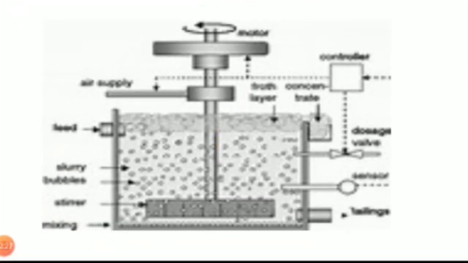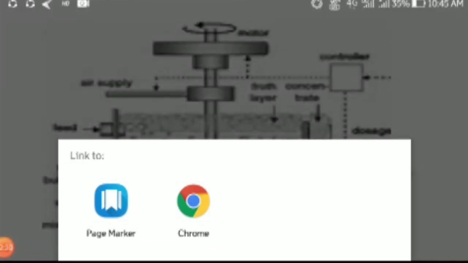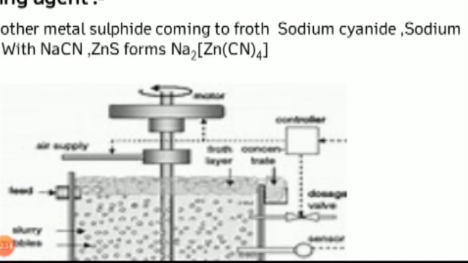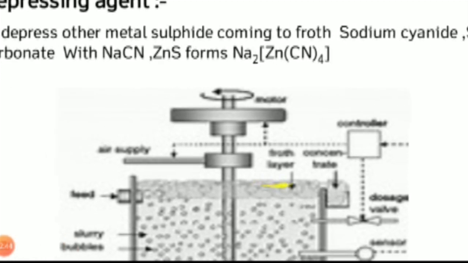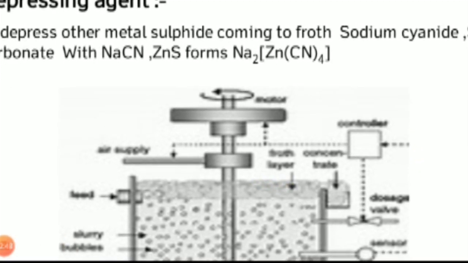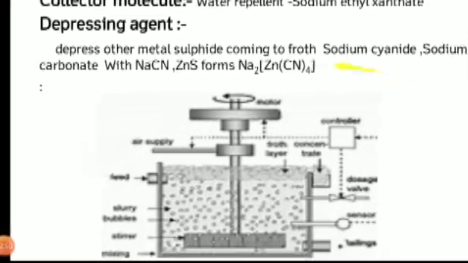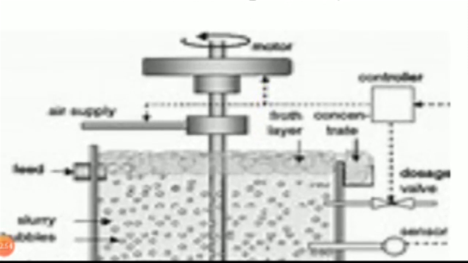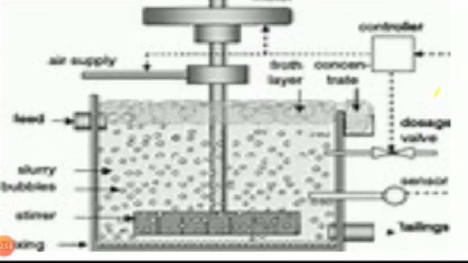With continuous stirring, froth is created. The sulfide ore present in the mixture comes along with the froth. The froth is skimmed off and dried out, then it is recovered. In this way, sulfide ores are concentrated by using the froth flotation process.